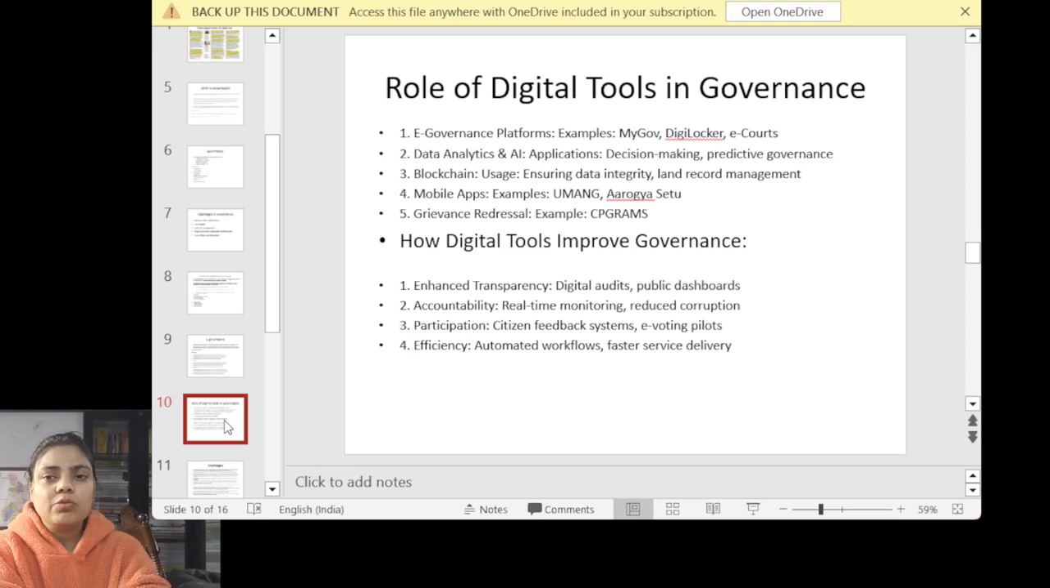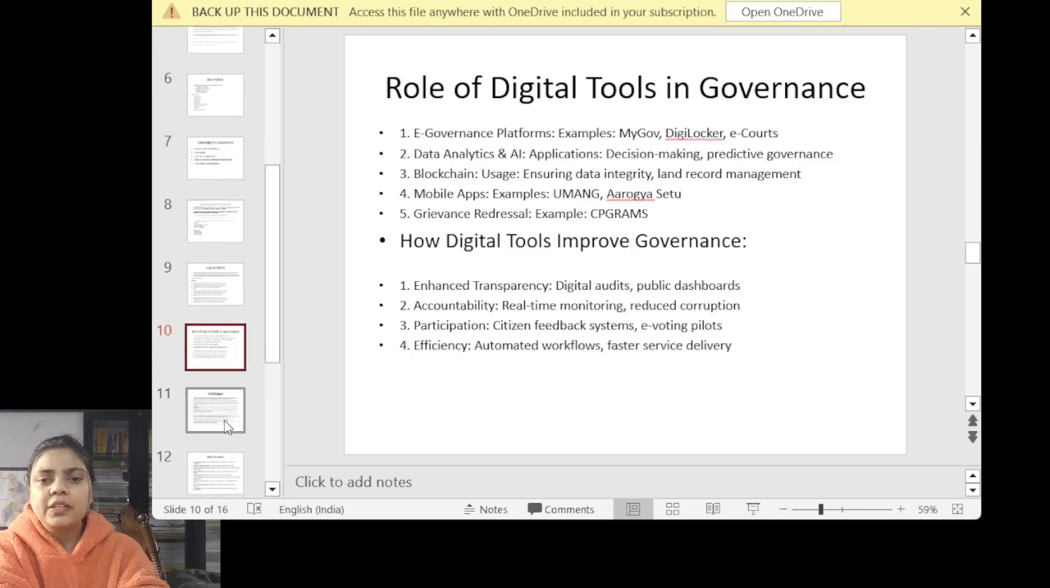So how do digital tools improve governance? I have already talked about it. In order to enhance transparency, we can do digital audit. In order to enhance accountability, we can use real-time monitoring. In order to have more participation of people, we can have a citizen feedback system. In order to make it more effective, we should use faster service delivery. So these are the ways through which we can improve the governance system.